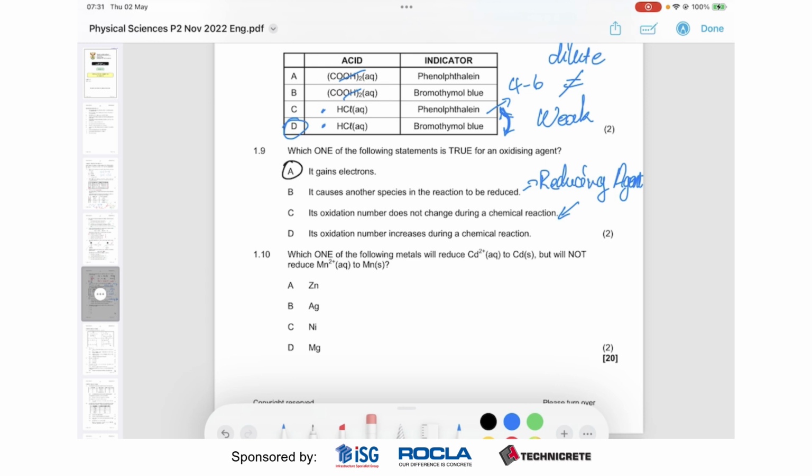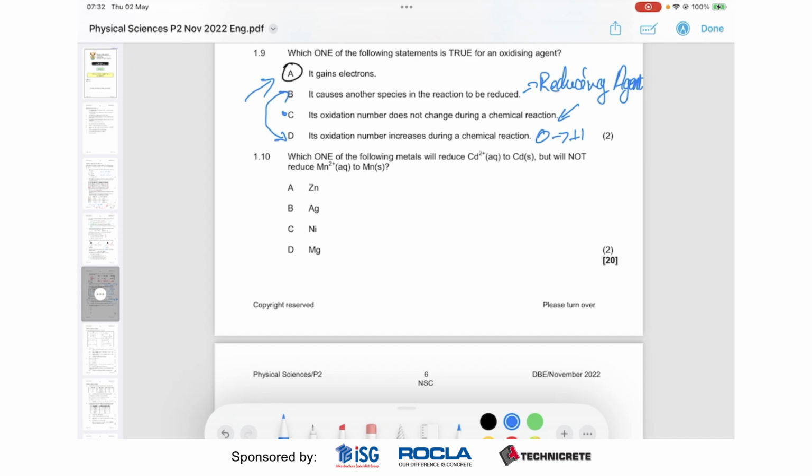So if your oxidation number increases, like from 0 to +1, that means you've lost electrons. You're being oxidized, right? Which means you're the reducing agent as well. So again, these are the same thing. They're both reducing agents. This is a spectator ion, therefore A is the only oxidizing agent.